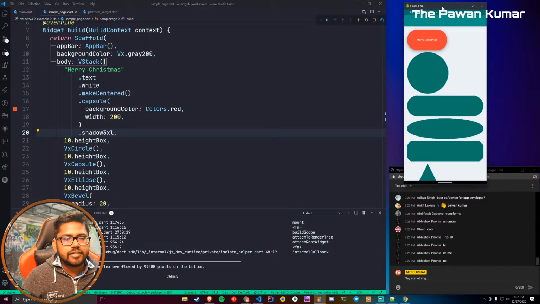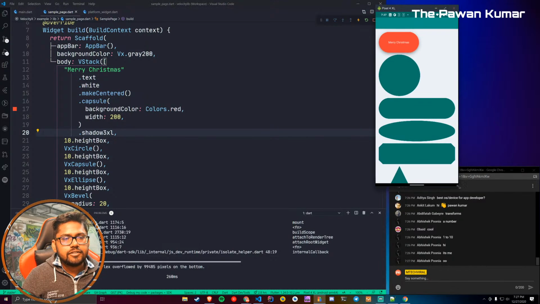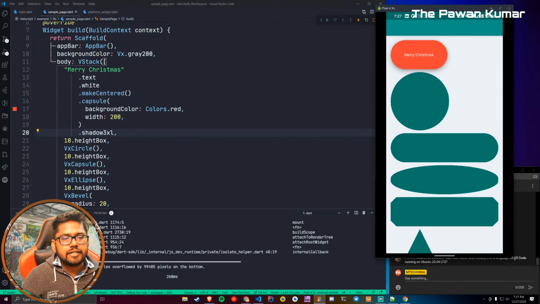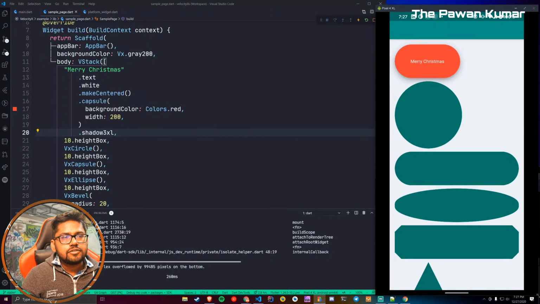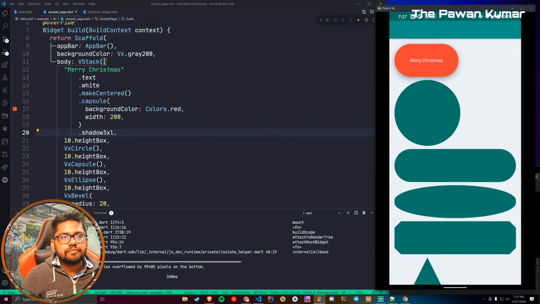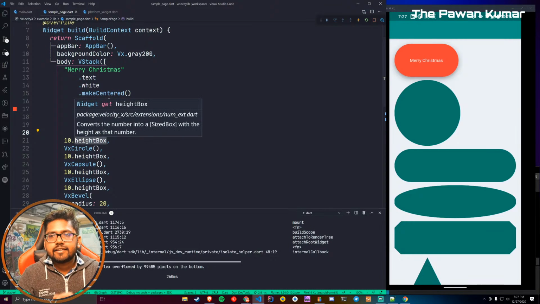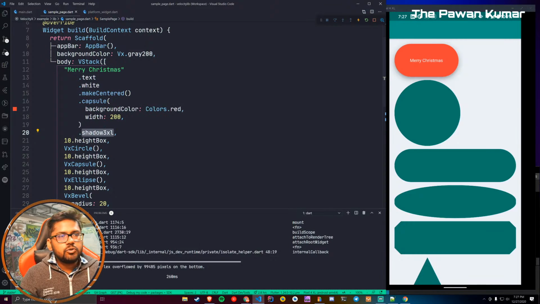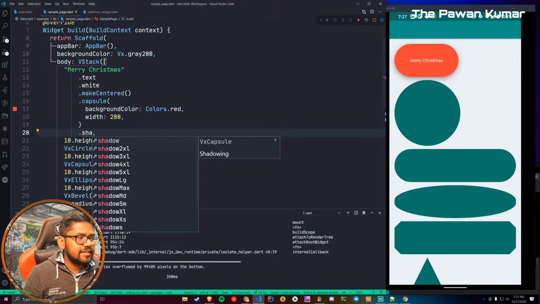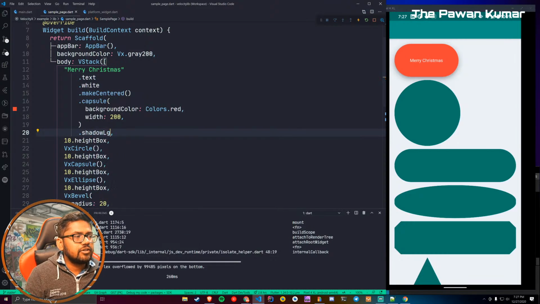If you can see the shadow, just let me know. I'll make it a little bit larger, so you can probably see the shadow. This is the shadow which you can specify with just one dot which says shadow 3XL. Let's try shadow LG.